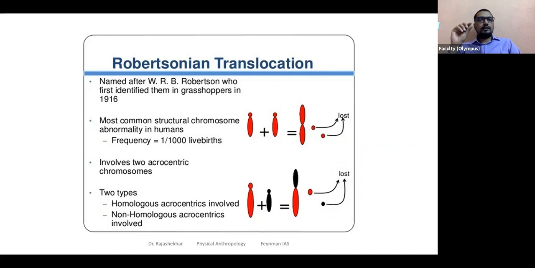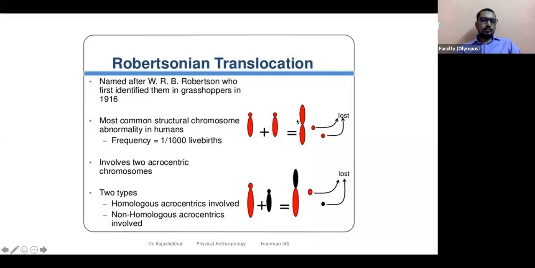Basically, the centromere is towards one end. I'm not saying it is at the end. In the image, it looks as if it is at the end, but it is towards the end. Such chromosomes are called acrocentric. So don't worry, we'll come across this again. We'll talk about that, but for now, just remember: it is where the centromere is towards the end.